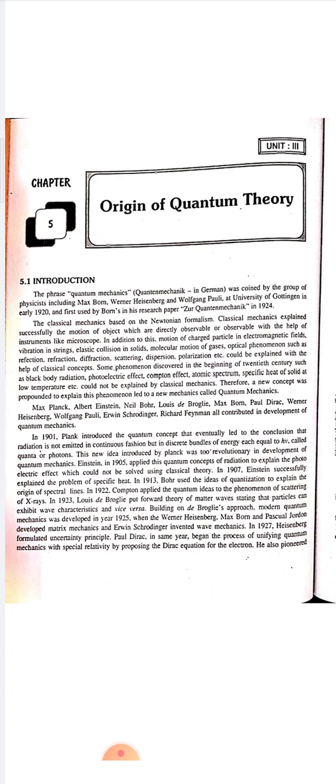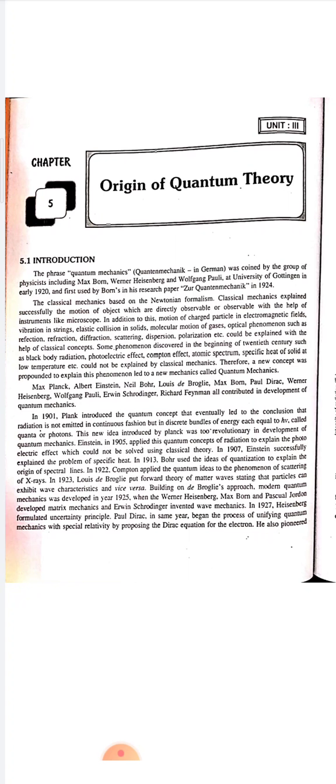Some phenomena discovered in the beginning of the 20th century, such as black body radiation, the photoelectric effect, the Compton effect, atomic spectra, and specific heat of solids at lower temperature, could not be explained by classical mechanics. Therefore, new concepts were propounded to explain these phenomena, which led to a new mechanics called quantum mechanics. Planck, Einstein, Bohr, de Broglie, Max Born, Paul Dirac, Werner Heisenberg, Pauli, Schrödinger and Feynman all contributed to the development of quantum mechanics.